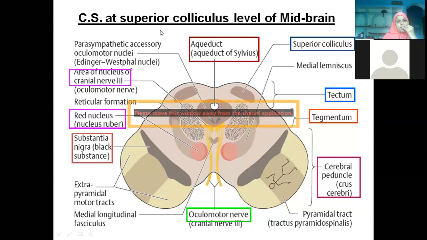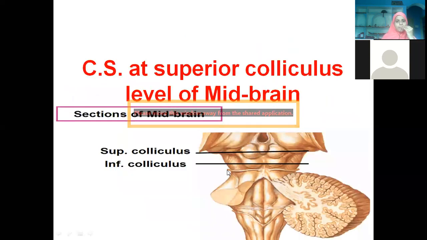Superior colliculus. So which cranial nerve is emerging? Third, oculomotor. Is it emerging from the ventral aspect or dorsal aspect? Ventral aspect, because this crus cerebri is seen on the ventral aspect.